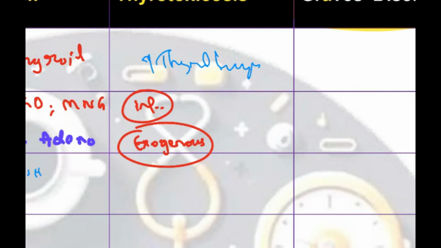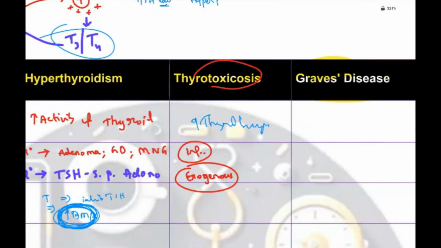Again, what is thyrotoxicosis? This is toxicosis. Why is it toxicosis? Because here thyroid hormones were already more, but there is some inflammation, and it could also be due to some exogenous thyroid source. Because of this, a further increase in thyroid hormones occurs.